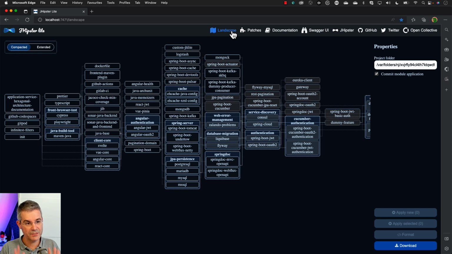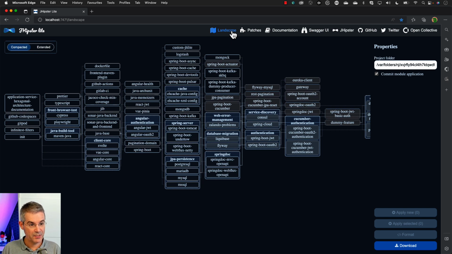This UI is mostly for, I would say, normal users, people who want control and who know JHipster a bit. And I would say that for normal people, if you are completely getting started, it might be too complicated. And for that, we need to go back to what we provide today with JHipster.